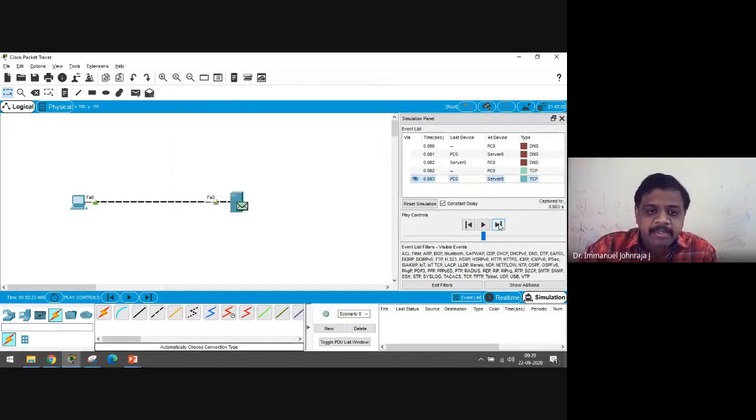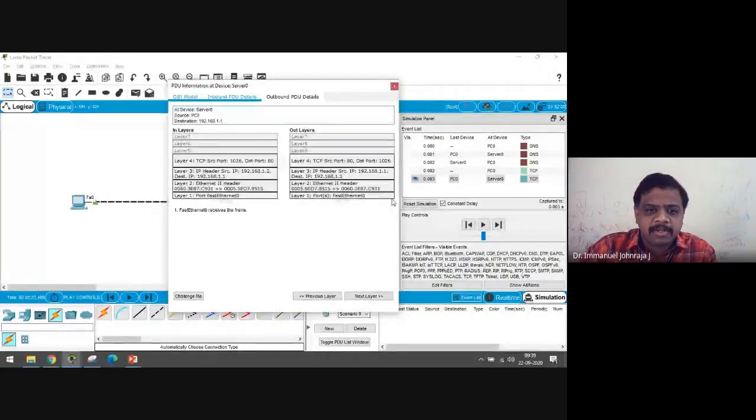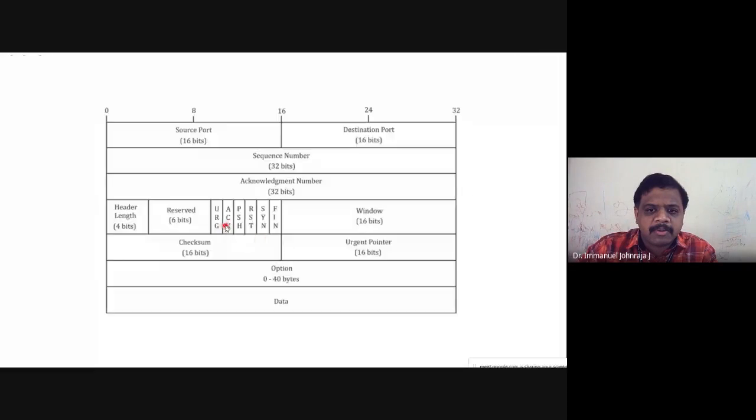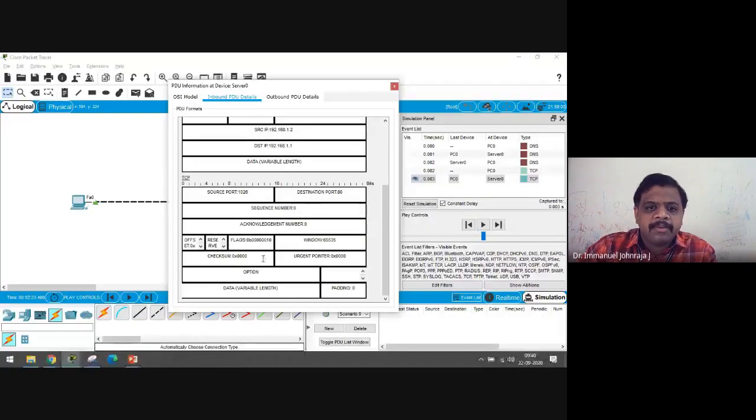Now this packet is ready from the server to the client. There will be two tables on this: the inbound PDU and the outbound PDU. The inbound PDU is a connection request. So what should the outbound PDU be? If you look at the reverse, it should be 0, 1, 0, 0, 1. Let's wait for the outbound PDU to see whether that happens. Yes, 0, 1, 0, 0, 1. Now you have the acknowledgement and synchronization bits becoming 1.